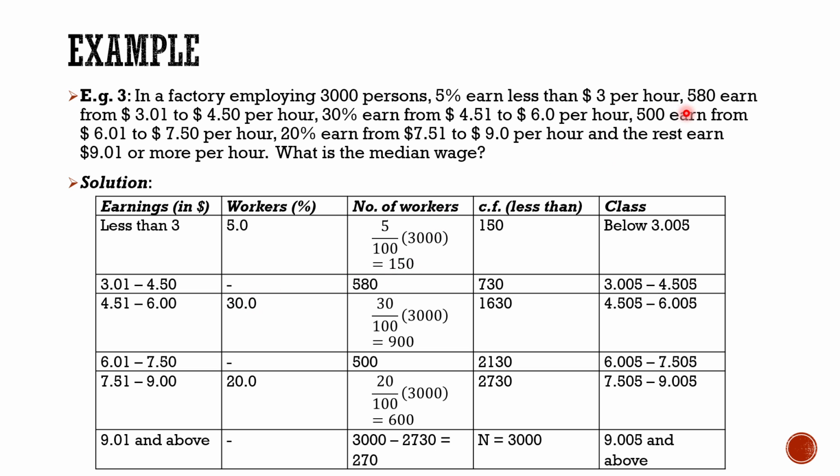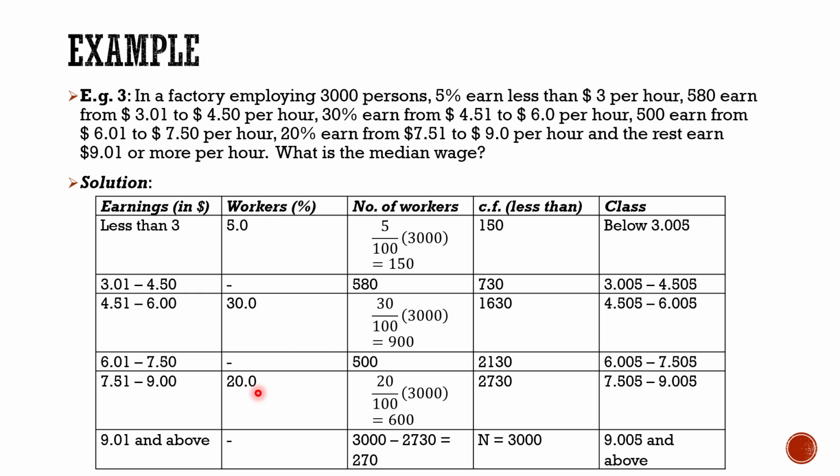Now for another 580 workers, this was from 3.01 to 4.50. Then for another 30%, that is 900, meaning 30% of 3,000, they are getting from $4.51 to $6 per hour. Then for another 500 employees, it is this.